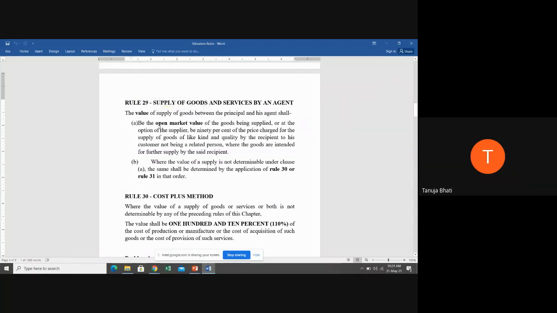Now, what is going to be the value? See, students, first of all, the value is going to be the open market value or 90% of the price charged for such goods of like kind and quality by the recipient to his customer, not being a related person, where the goods are intended for further supply by the said recipient. Let me explain this in detail, the value in case the supply is made between a principal and agent.